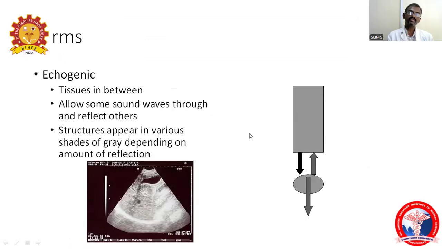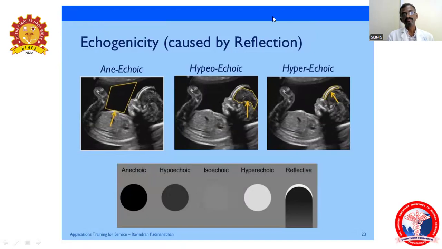And then echogenic. There is a tissue in between that allows some of the sound to pass through and some to be reflected. The end result is that the structures appear in various shades of gray depending on the amount of reflection. So this is the echogenic. Coming to echogenicity, it is caused purely by reflections. So there is anechoic, hypoechoic, and hyperechoic.